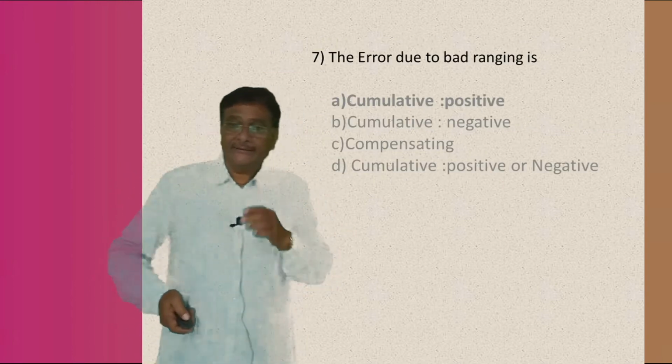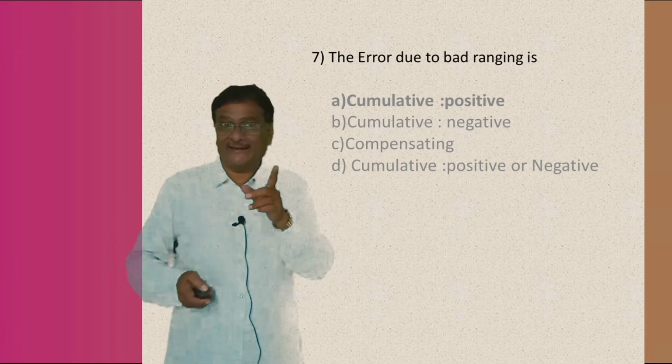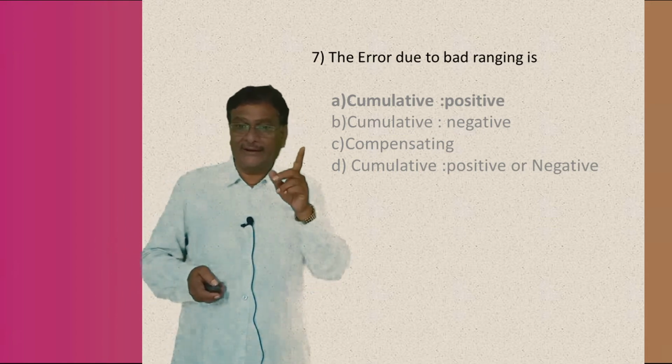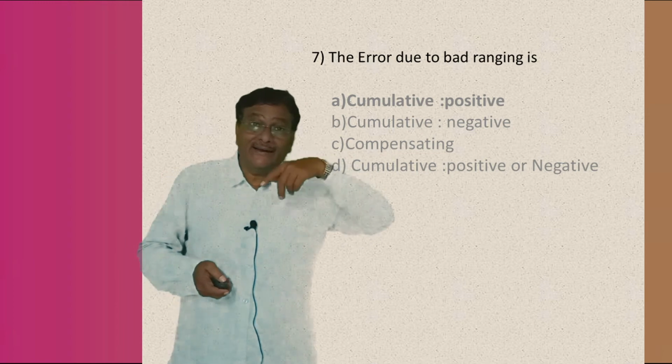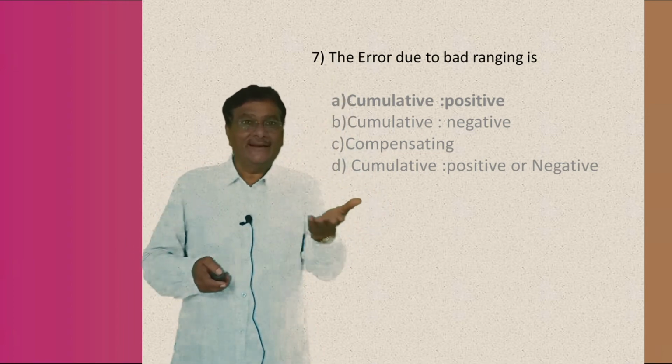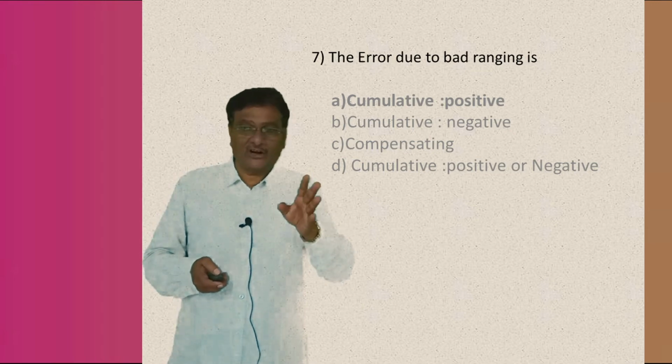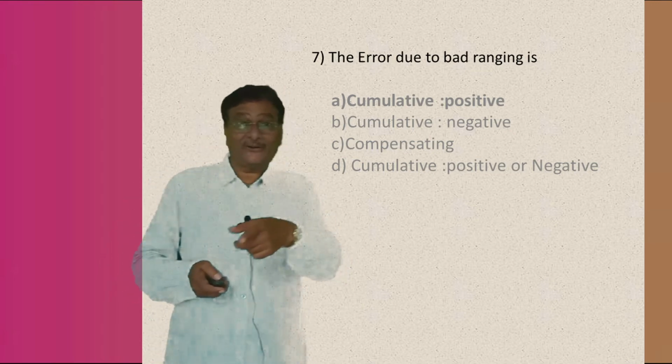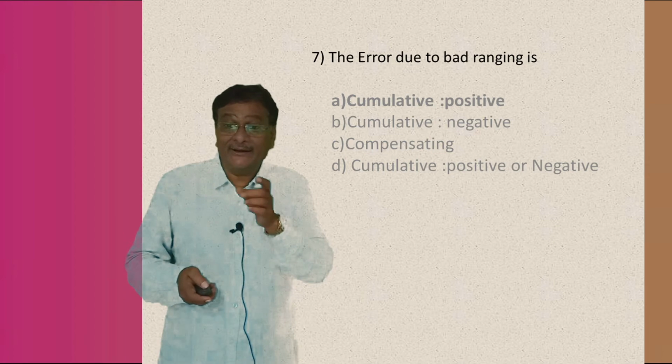Okay. The error due to bad ranging. My boys, I think I told you already, in the direct ranging. In the last video, I told you there are two types of ranging: direct ranging and indirect ranging. Understand or not? Now, the question is on ranging. The error due to bad ranging.